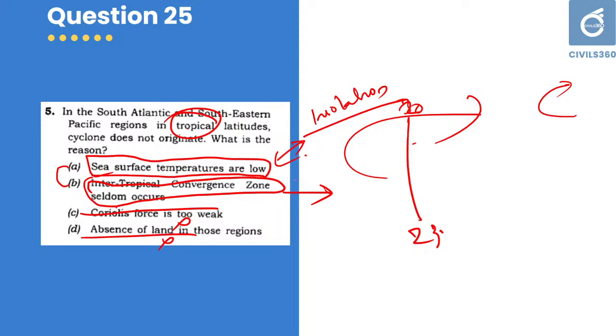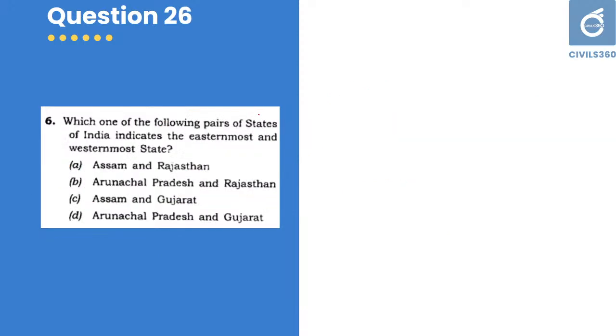That is the reason why there is absence of cyclones. There is no intertropical convergence zones. That is, a high low pressure region will be absent in these regions. So that's your answer. 26th question.